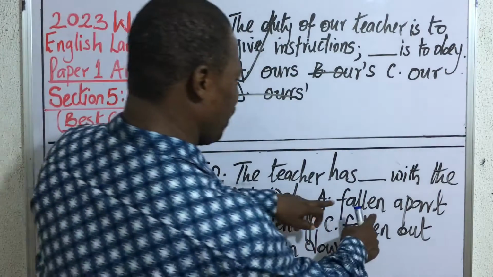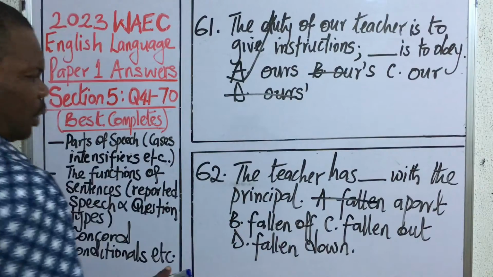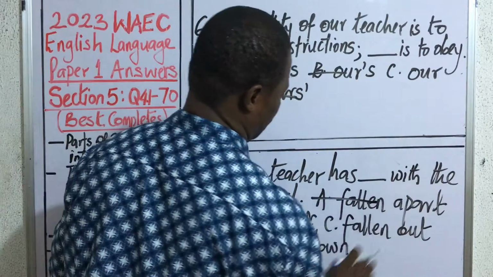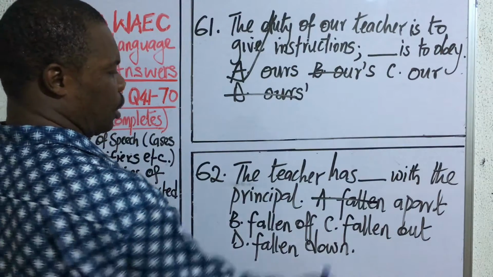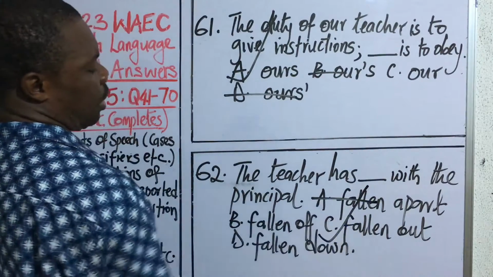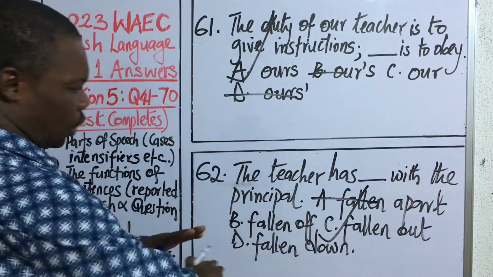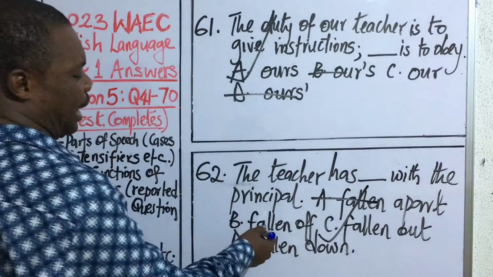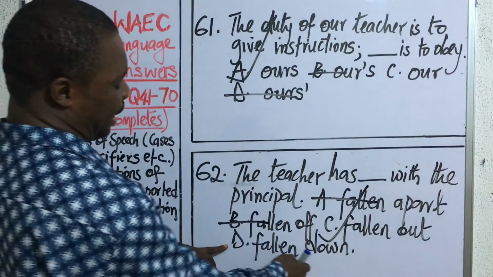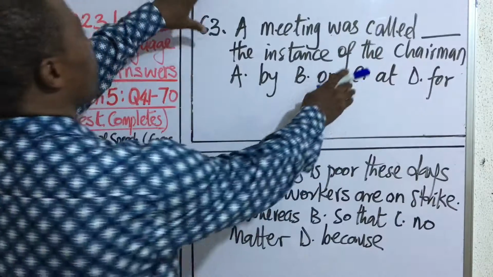Now, when you look at falling apart, this one means for something to break. The principal wasn't molded, so the teacher should not break apart. The correct answer to this question is falling out. Okay? Falling out means they are no longer in good terms. What about falling off? For something to drop down from a height. What about falling down? Falling down is for something to fall.